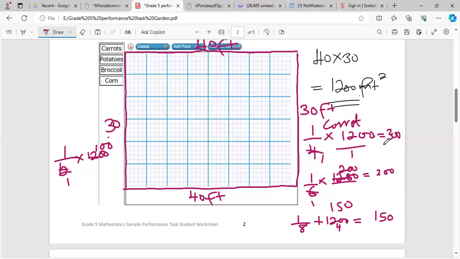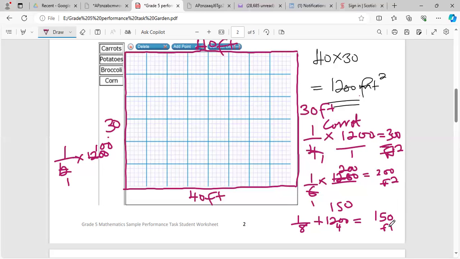Now my carrot is supposed to be 300 feet. So I'm going to represent this 300 feet on this. So first, using the dimension, we need to figure out how can we get this 300 feet area. Remember, this is the area, feet square. So I'm going to put the feet square. We're going to represent this area on this.